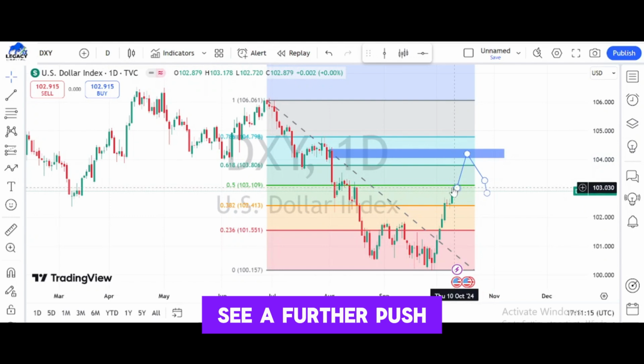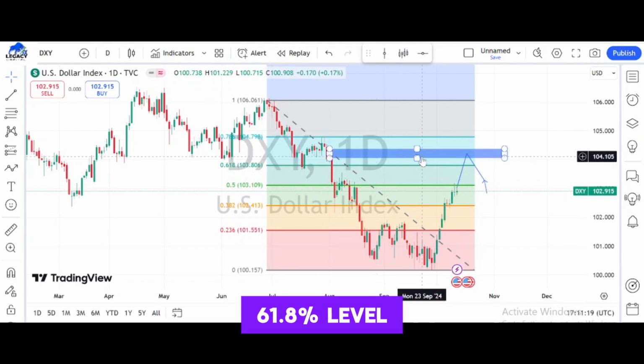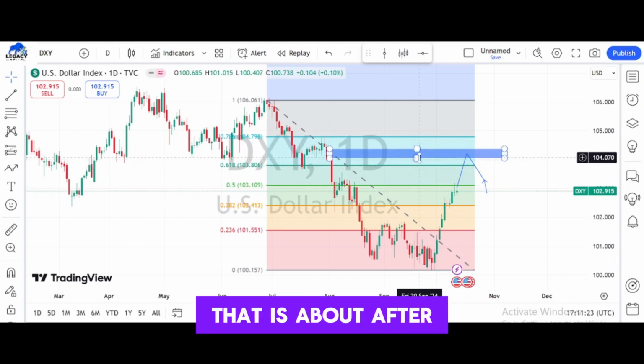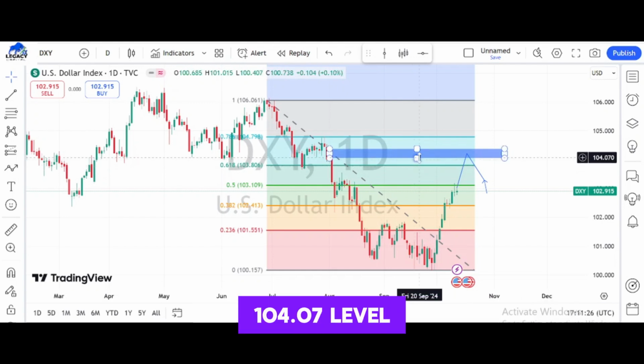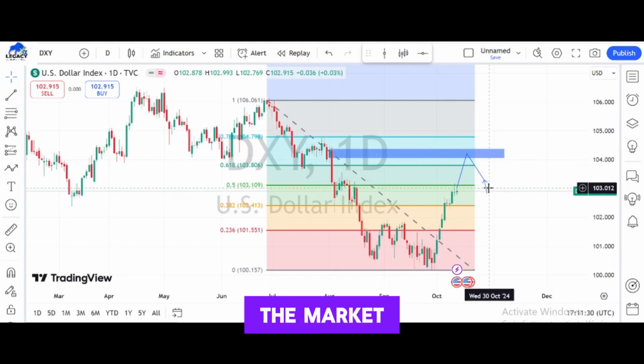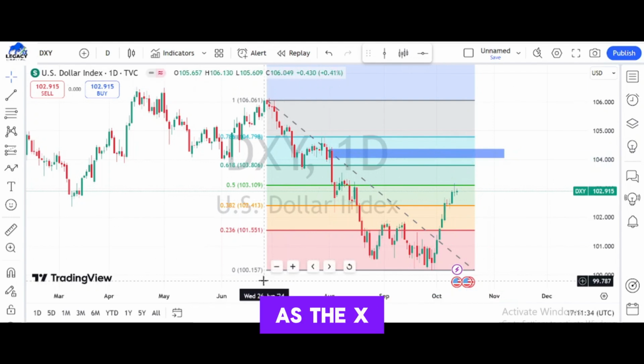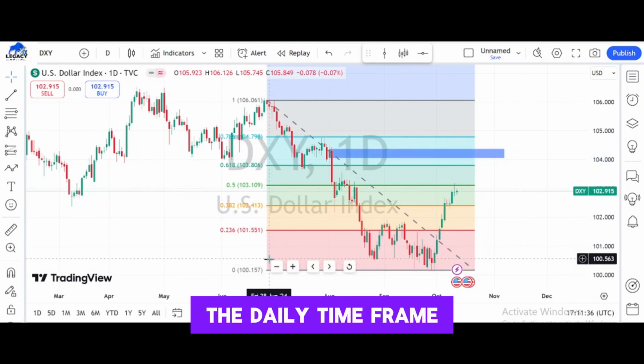We'll see a further push that will definitely move to the 61.8% level and possibly to the demand zone that is at about the 104.07 level. Then from there we'll see the reaction of the market. So that is our expectation, that's what we should be expecting as far as the DXY is concerned on the daily time frame.